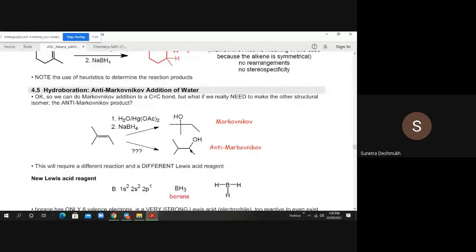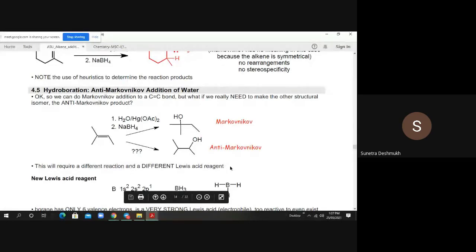But now, without rearrangements and without H2SO4, we want to add the hydroxyl group at the less substituted end. That means we want an addition reaction via the anti-Markovnikov rule. Anti-Markovnikov means addition of the hydroxyl group occurs at the less substituted end of the carbon-carbon double bond.